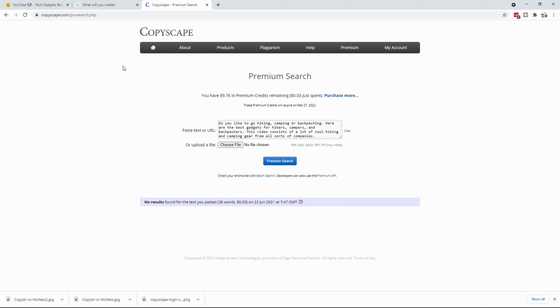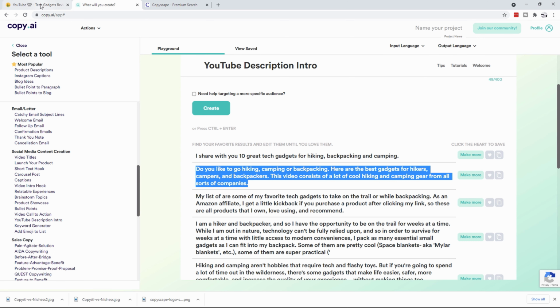So as you can see, both of these products are very comparable. Now the difference between them is that at the moment, you can actually get a lifetime subscription with Niches, whereas with Copy AI you cannot. So those are the real differences. Honestly, I find both tools to be amazing.